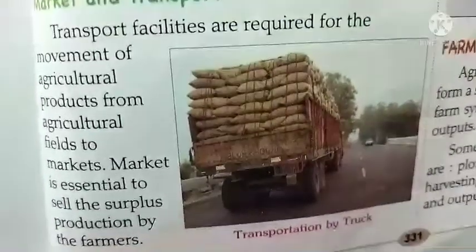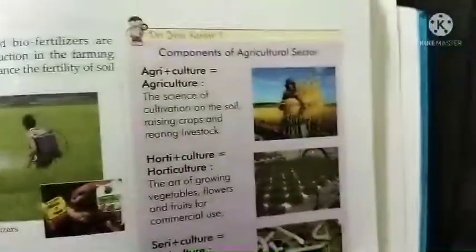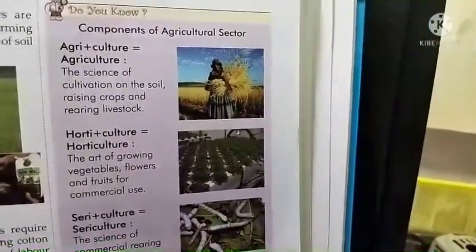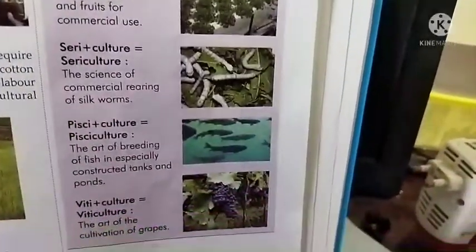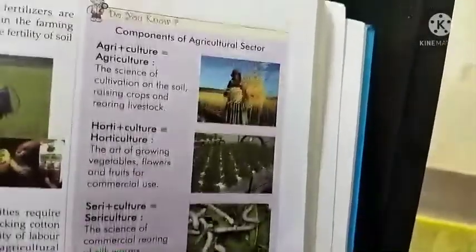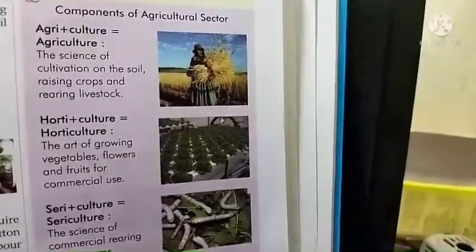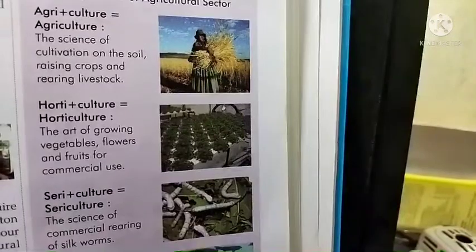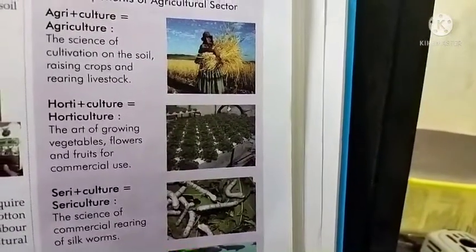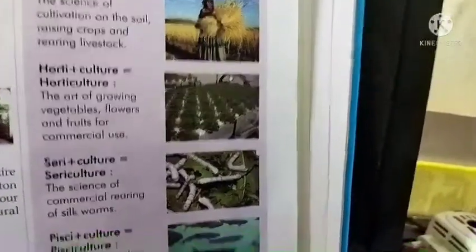Now here is a chart. Components of agriculture sector. Here is agriculture, horticulture, sericulture, pisciculture, and viticulture. Agriculture means the science of cultivation of the soil, raising crops and rearing livestock. Livestock means raising the animals also.